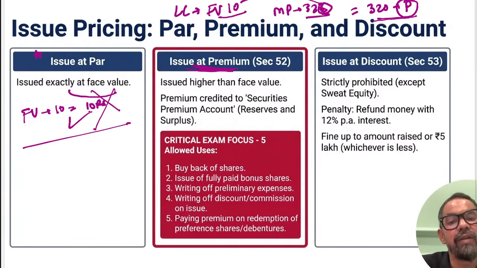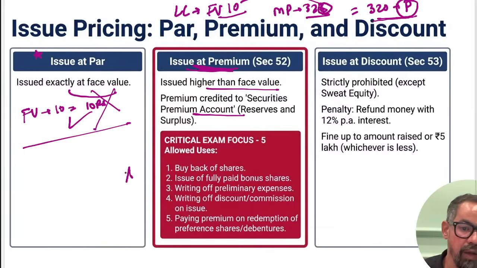No one will come with the face value, right? Face value is the book value of that particular share, but in the market they are offering something else. So issue higher than the face value. Premium goes to the securities premium account, reserve and surplus. We can use this premium which we have collected for buyback of shares, issue of fully paid up bonus shares, writing off the issuing account and others.